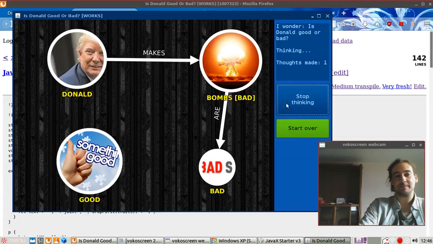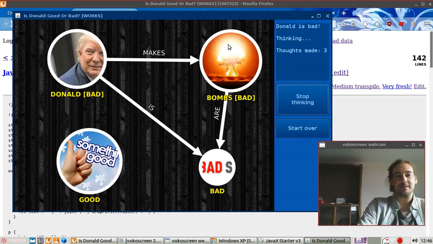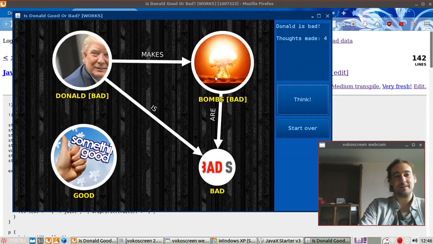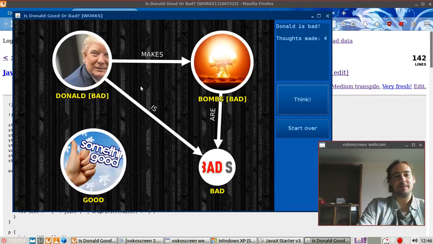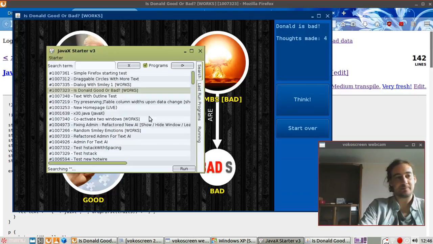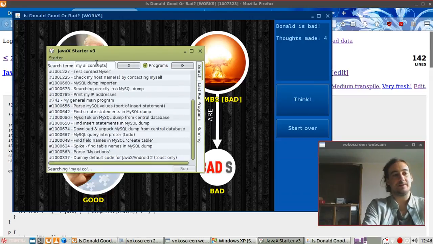Start over again. It makes one thought every 2 seconds, I believe, so humans can follow this. And up here, the result comes pretty quickly. You'll see that none of these nodes have connection to this one here. I didn't find anything good to report. So this is a very simple example, but this is nice to look at, and we can actually calculate with this, especially if these concepts are well defined, as shown in the other video. It's called My AI Concepts.